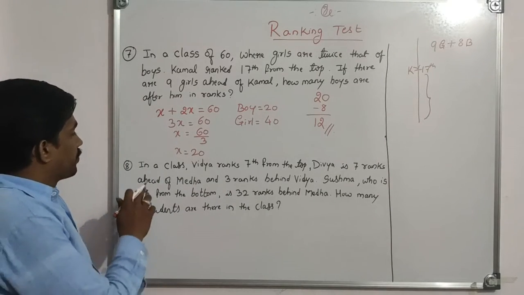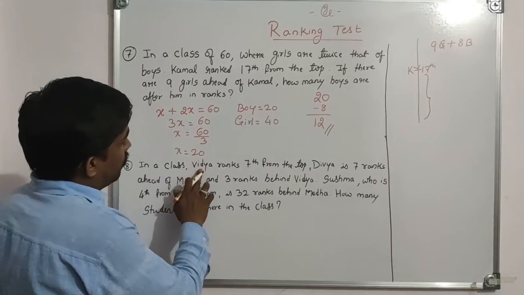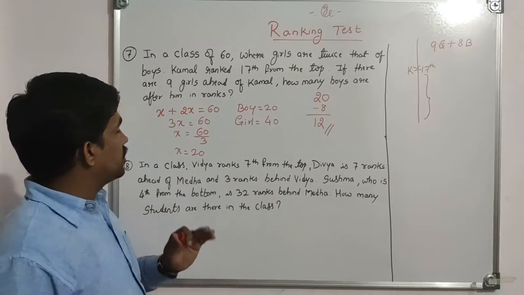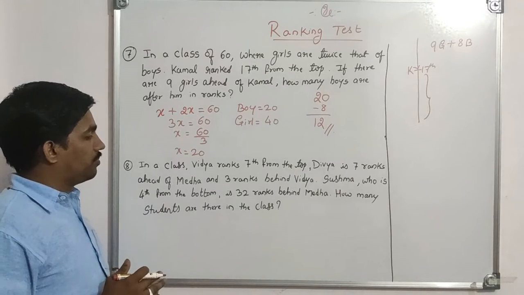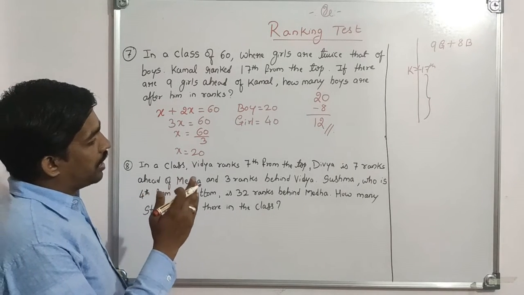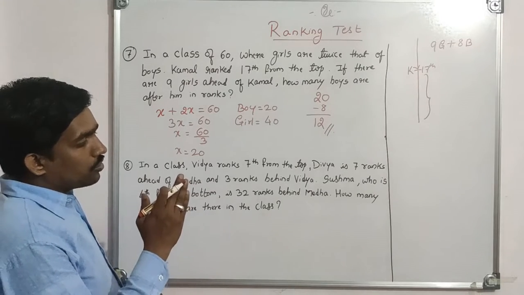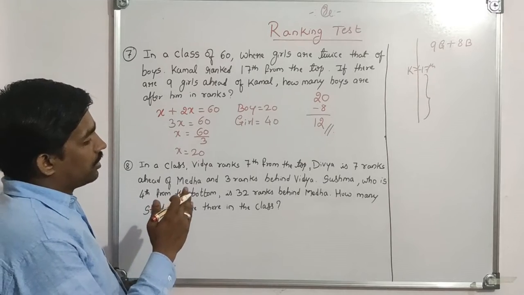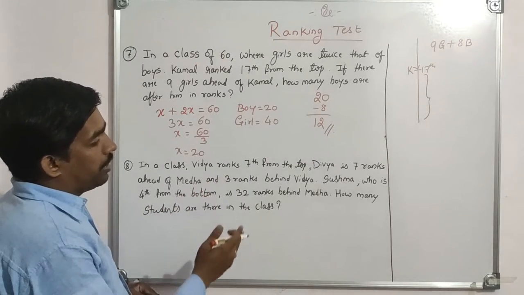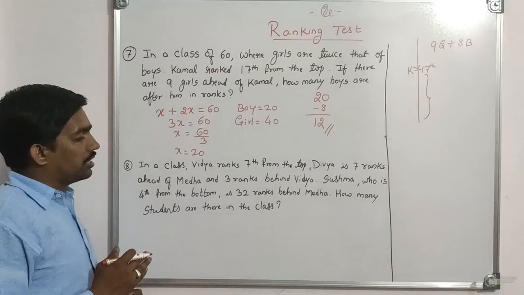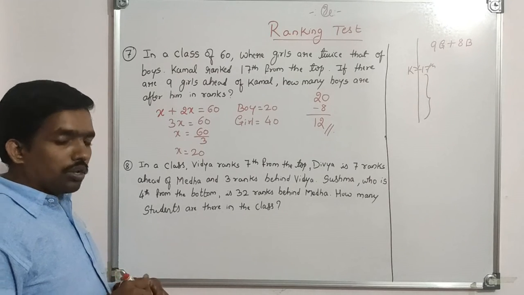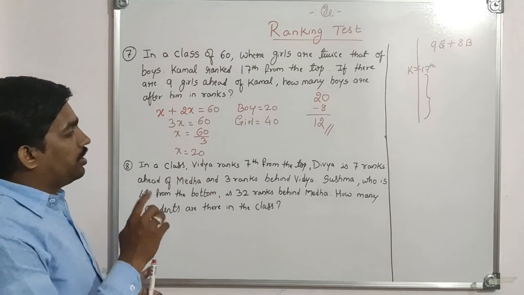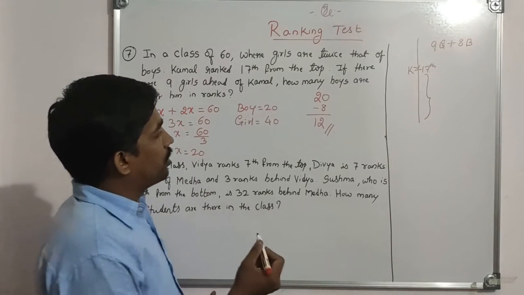Coming to the next question. In a class, Vidya ranks 7th from the top. Divya is 7 ranks ahead of Megha and 3 ranks behind Vidya. Sushma, who is 4th from the bottom, is 32 ranks behind Megha. How many students are there in the class? So here our known fact is only about Vidya, because Vidya is 7th from the top.